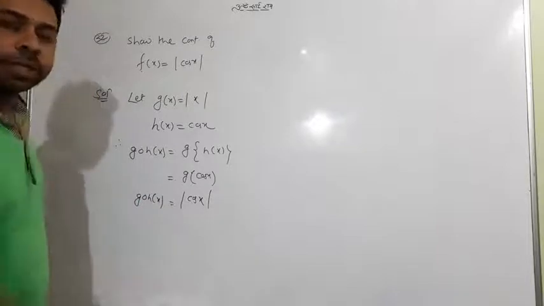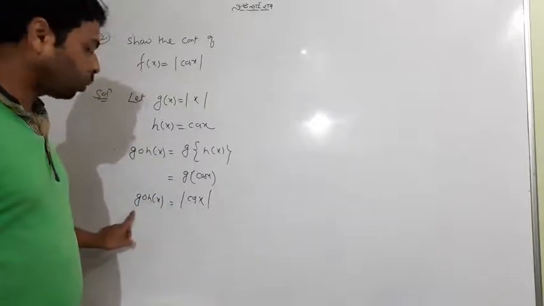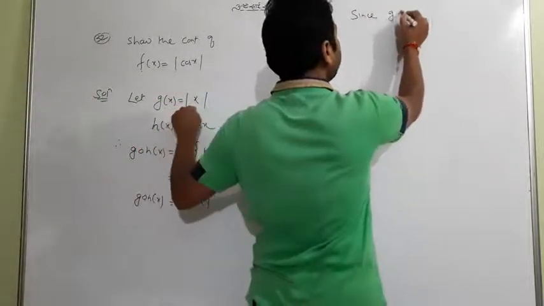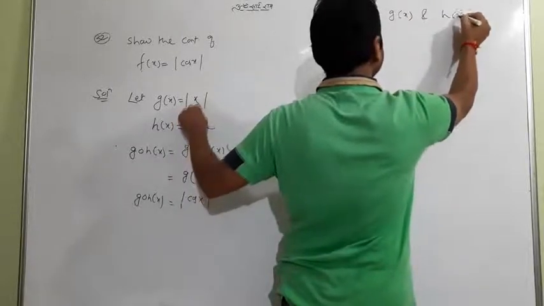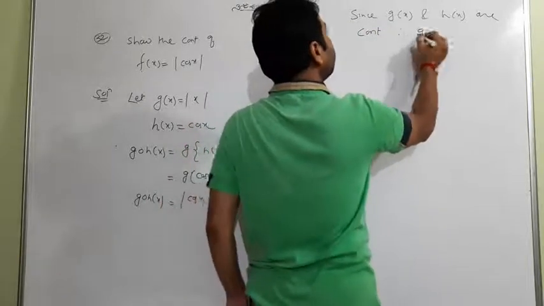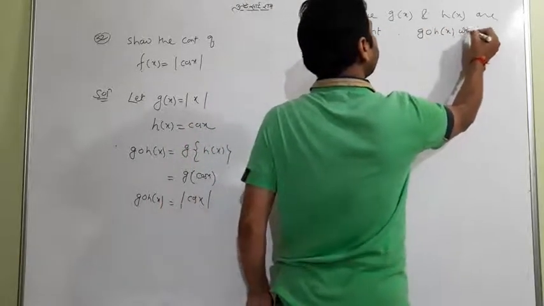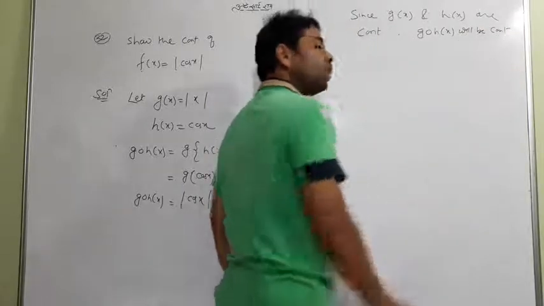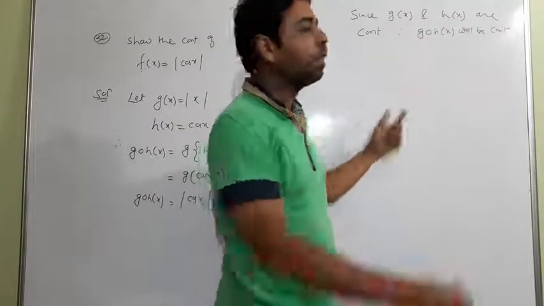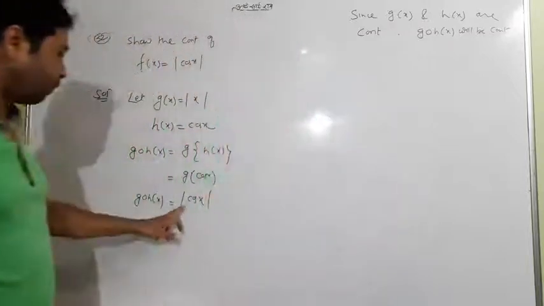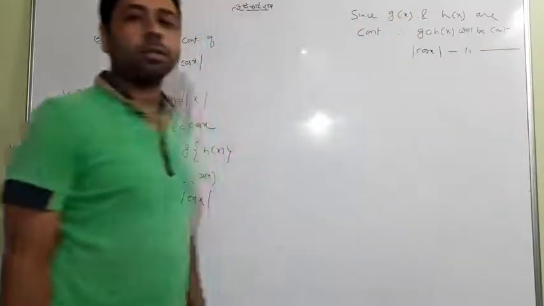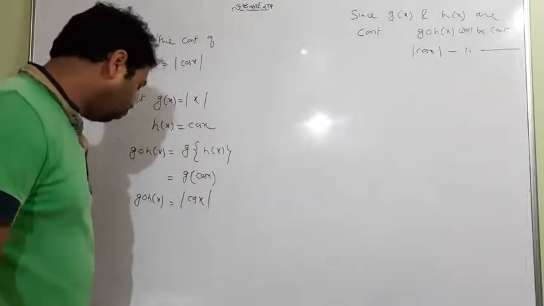So what is the final sentence you will say? This mod cos x is actually a composition of g and h, and both g and h are continuous functions. Since g of x, which is mod x, and h of x, which is cos x, are both continuous, g of h of x will be continuous. Why? Because I have already told you that when two functions are continuous, their composition is also continuous. And g of h is mod cos x, so mod cos x also will be continuous. That's the answer. So this is very simple now.